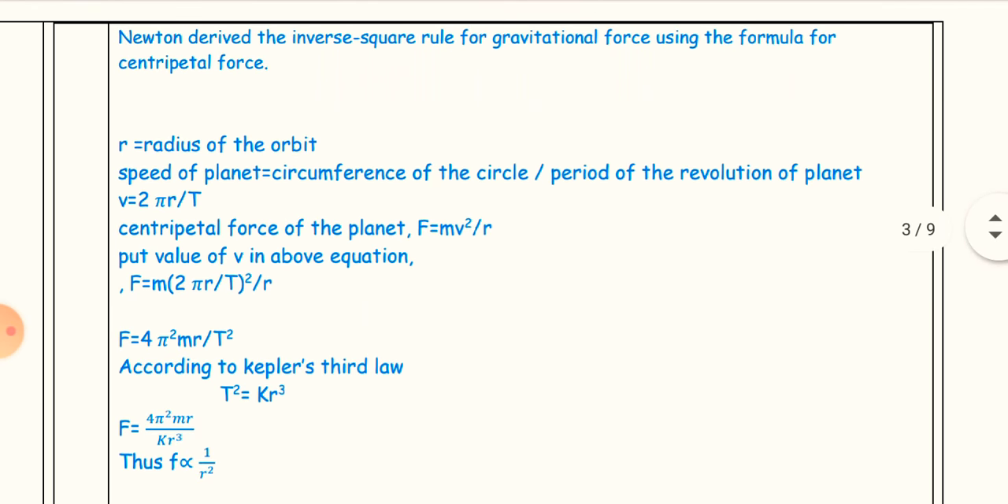R is equal to the radius of the orbit. The speed of the planet is equal to the circumference of the circle upon the period of revolution of the planet. V is equal to 2 pi r upon T. Centripetal force on the planet F is equal to m v square upon r. Put the value of v in the above equation. F is equal to m in bracket 2 pi r upon T bracket square upon r. We get F is equal to 4 pi square m r upon T square.